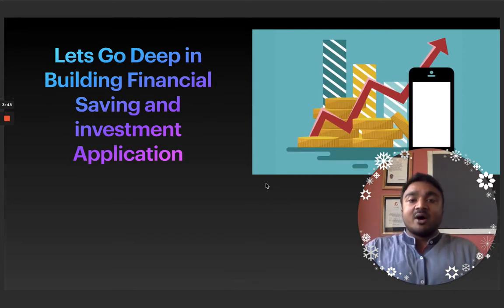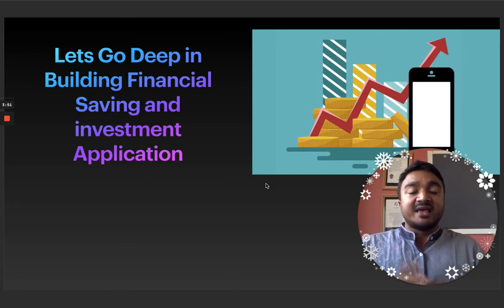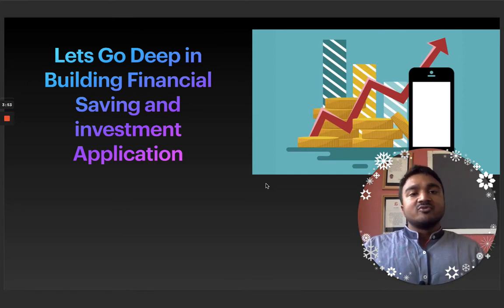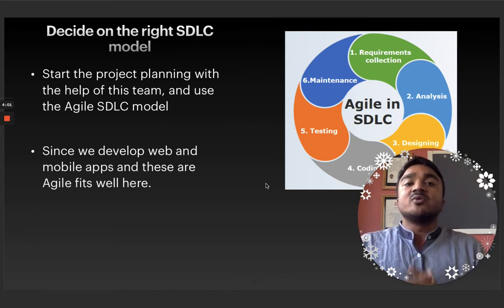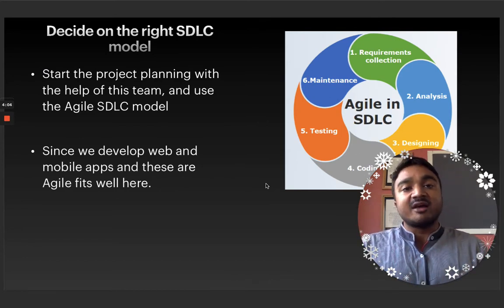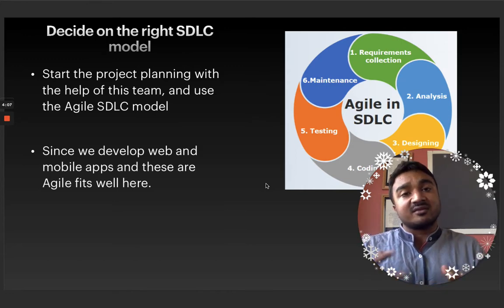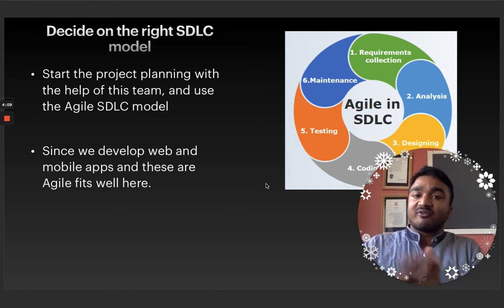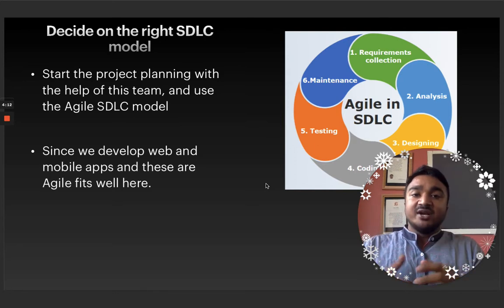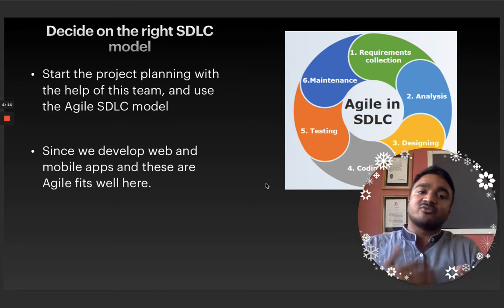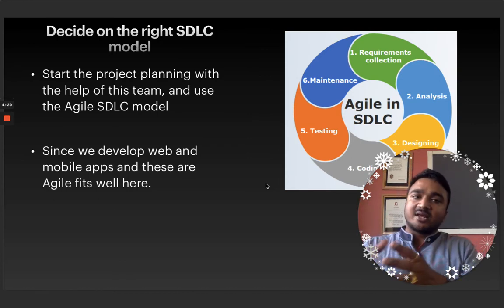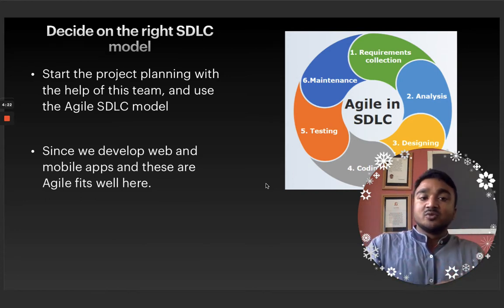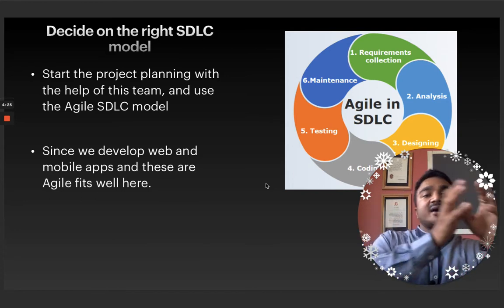Now let's go a bit deeper into building a financial saving and investment application. As we understood, you have an idea and a whole setup, so what should be the first step? The first step is to decide your SDLC, the software development life cycle, with the software development team you are finalizing. For fintech and finance, the agile process goes well, because agile is a step by step process where you collect the requirements, do the analysis, designing, coding, testing, maintenance, and again collect requirements.